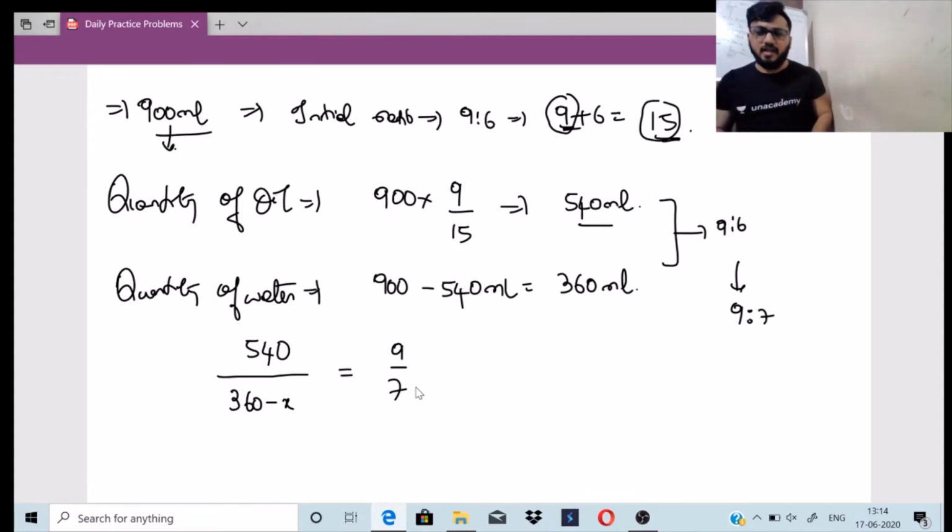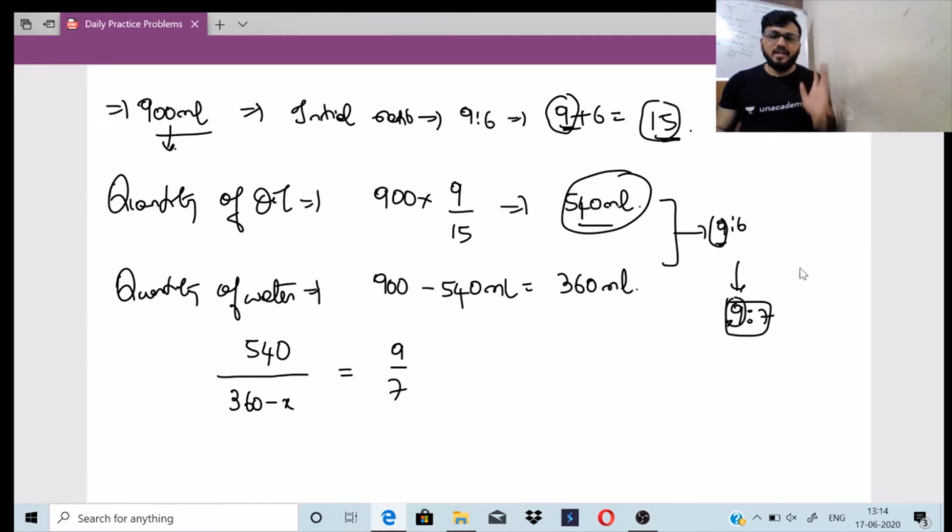is equal to 9 divided by 7. I need the final ratio as 9:7, and this 540 ml will stay the same because the quantity of oil is the same in both ratios. What is changing is the quantity of water. So 360 minus x. I have to find out how much extra water I have to add in the final mixture.